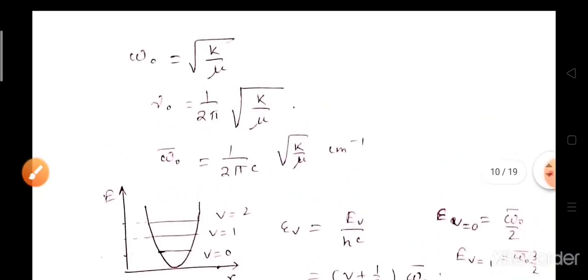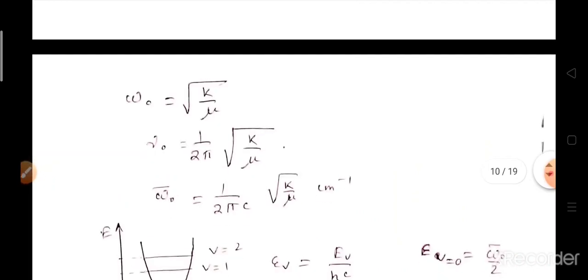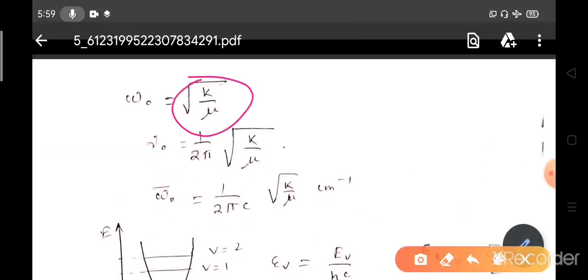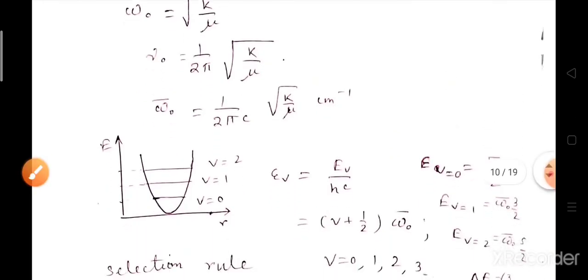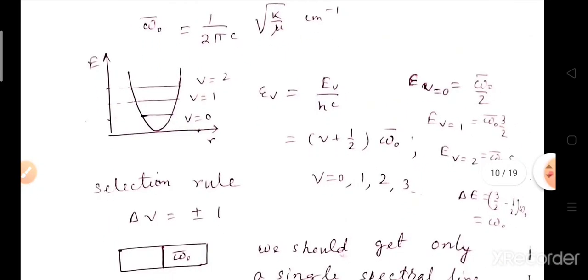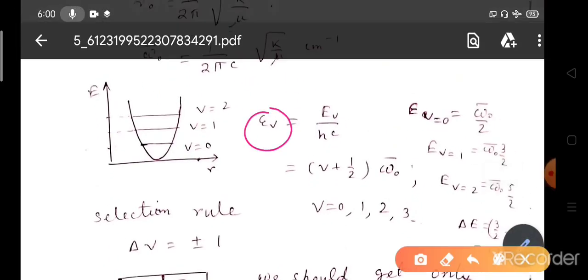So omega naught is root over k by mu, where mu is the reduced mass. Nu naught is 1 by 2 pi root over k by mu. Omega naught bar, that is in terms of the wave number, we can write as 1 by 2 pi c root over k by mu, in centimeter inverse. So the vibrational energy levels in terms of wave number, we get E_v by hc equals (v plus half) omega naught bar, where v equals 0, 1, 2, 3.